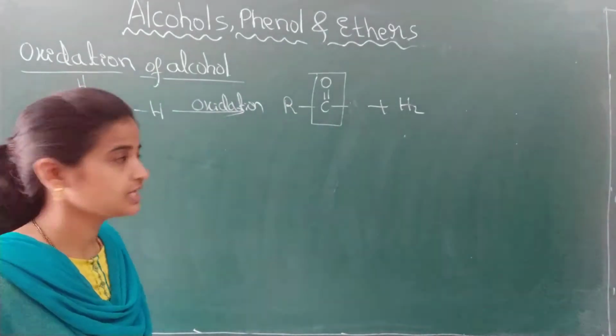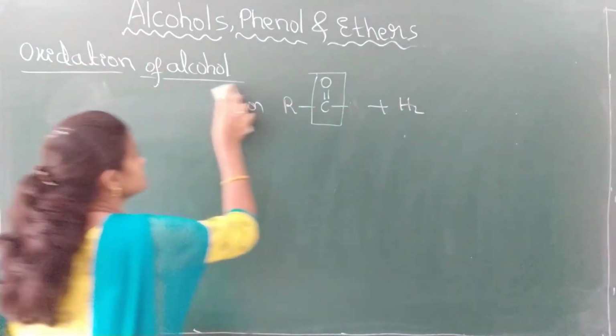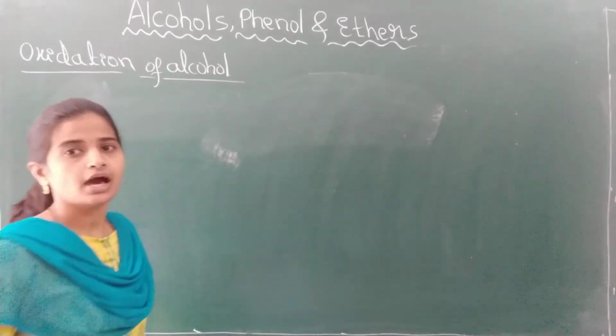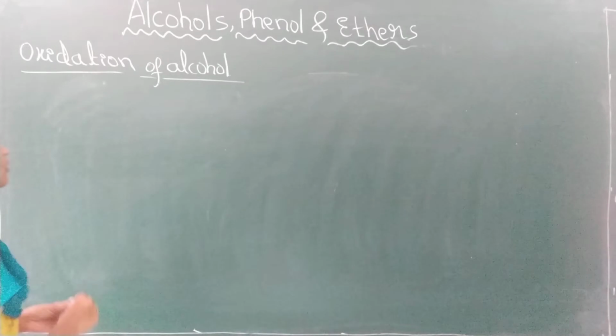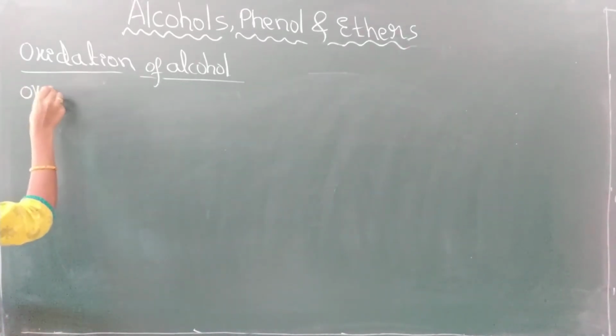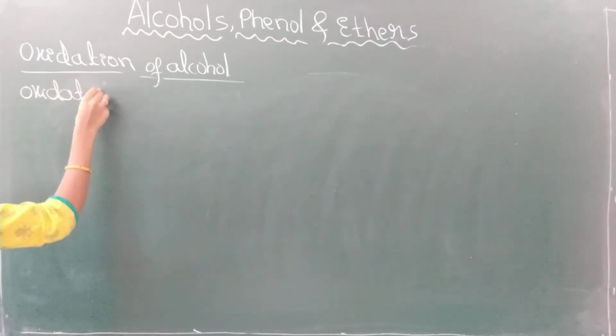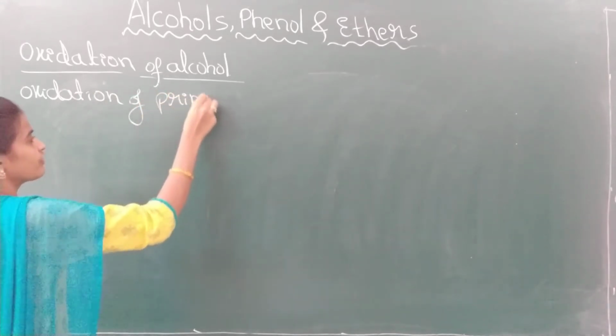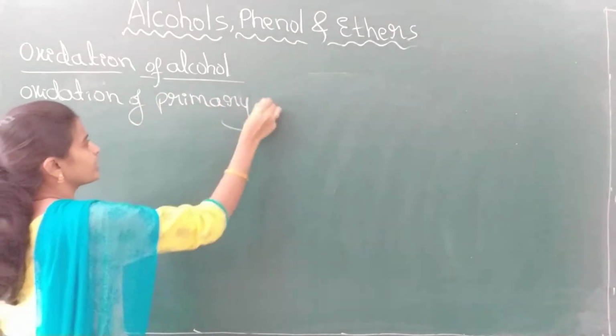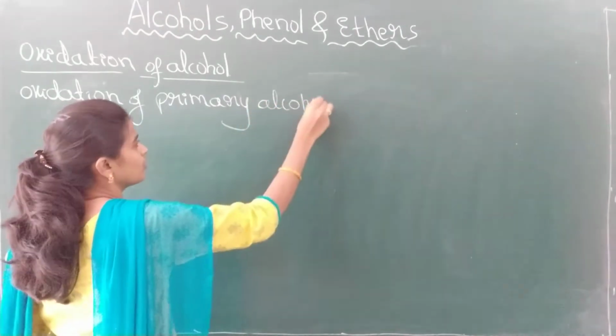Now let us study the oxidation of primary, secondary and tertiary alcohols. First, oxidation of primary alcohol.